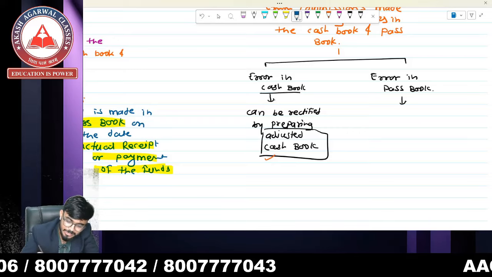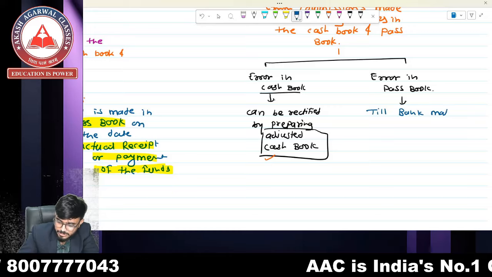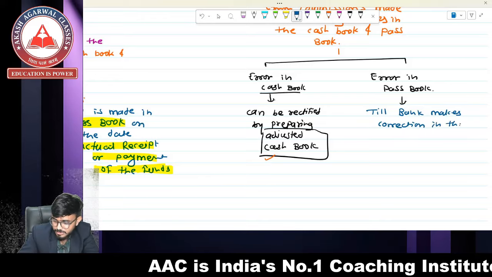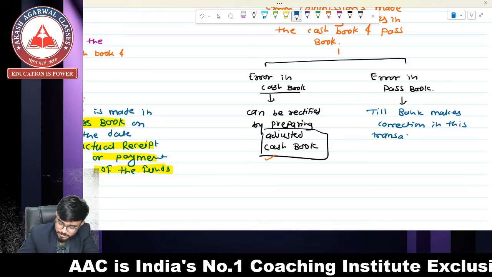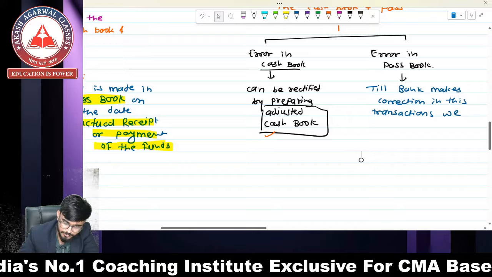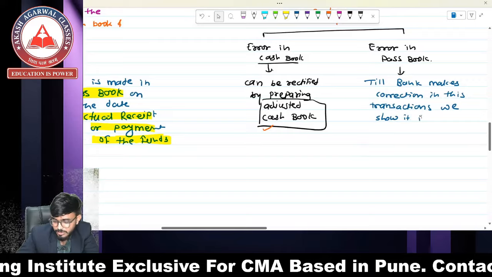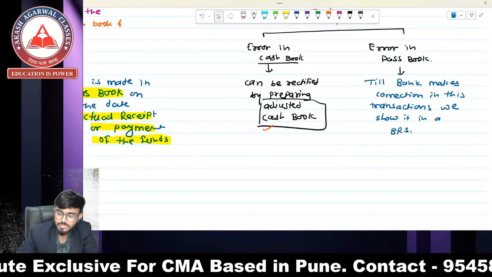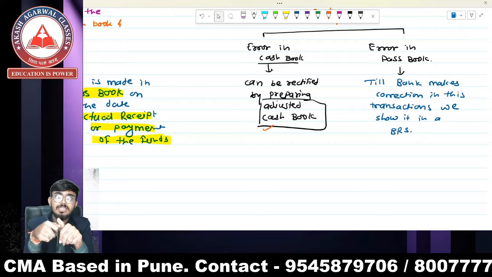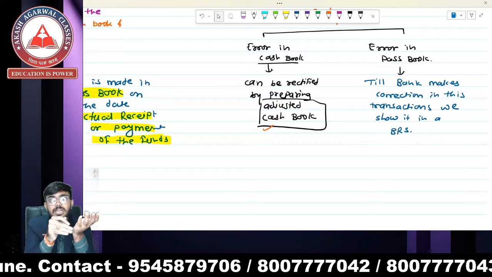So until the bank makes the correction in this transaction, we show it in a BRS, bank reconciliation statement, so that we can match our cash book and passbook.